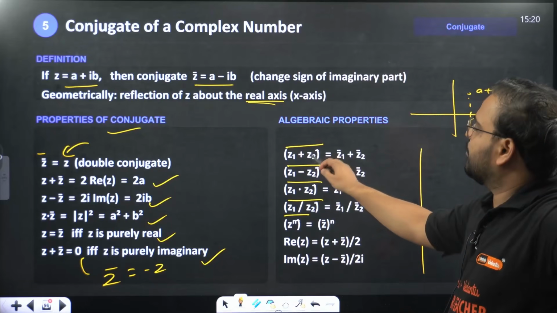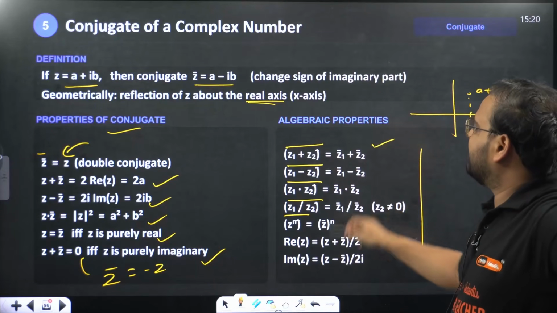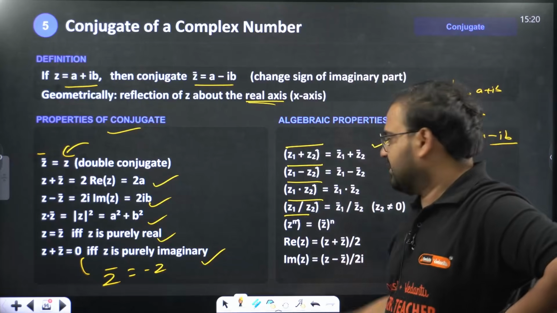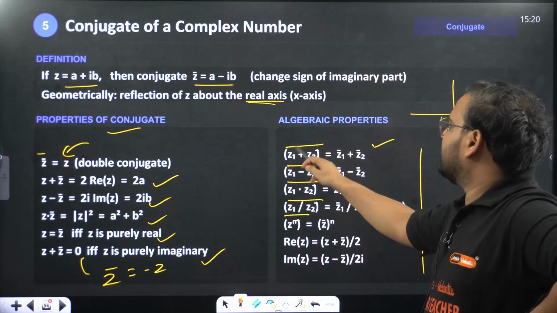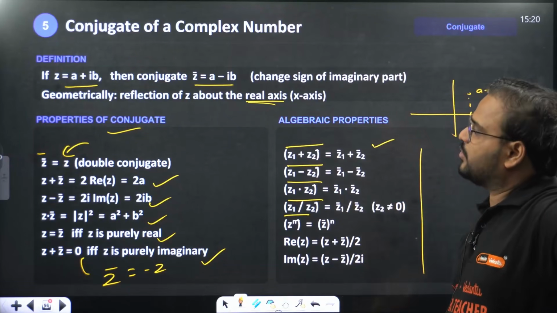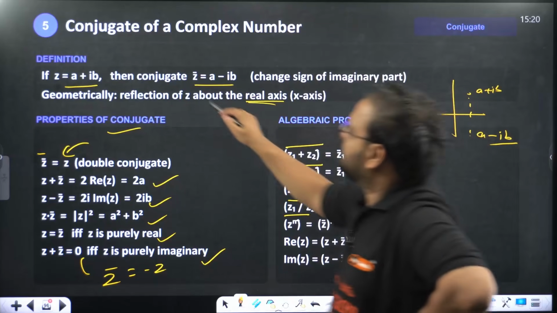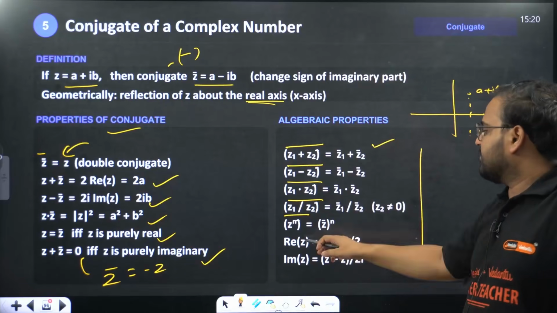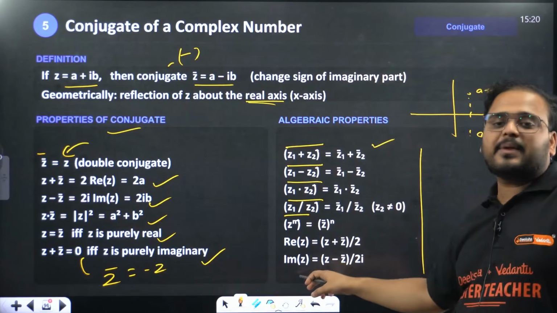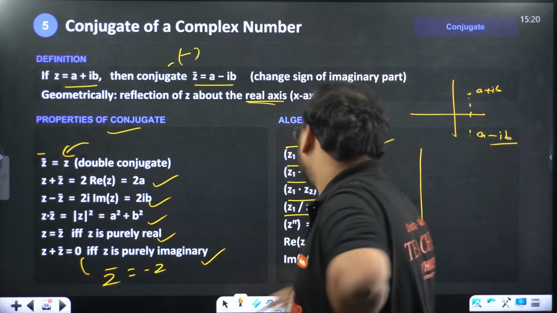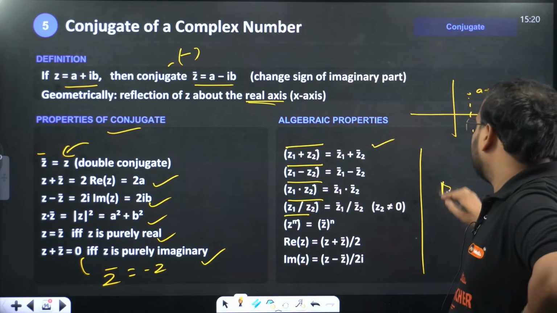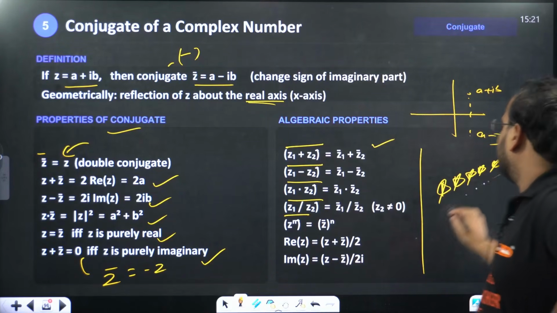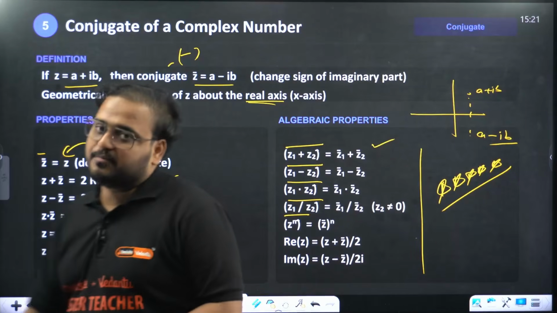So you can distribute the conjugate like this on the sum and difference, also on the product, and also on the division as well. This bar is the symbol for conjugate. That's what we're doing everywhere. Real part of Z is given by Z plus Z bar by 2. Imaginary part is given by Z minus Z bar by 2i. These are very important formulas. All are extremely important, guys. You have to remember all of them. You cannot forget even one of these.